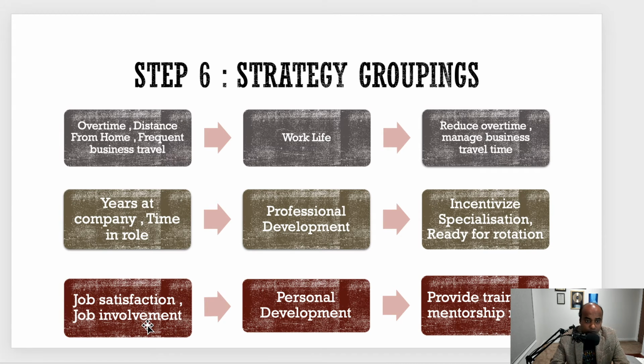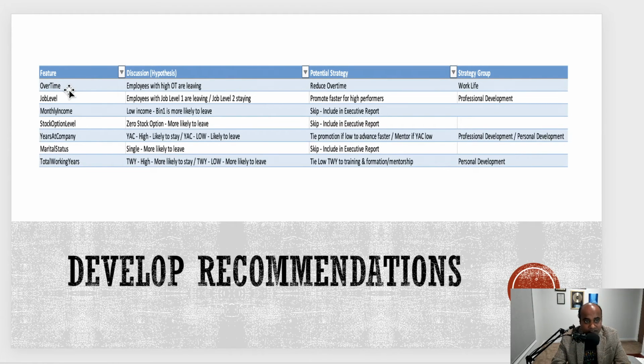The last grouping is the job satisfaction and job involvement variables, grouped into a personal development strategy. The recommendation we would like to explore for personal development would be providing training, mentorship roles, and so on. So how does that all connect? Every variable that we saw in the first slide, all those key fields that were driving attrition, I have mapped here along with their strategy. What should their strategy be?